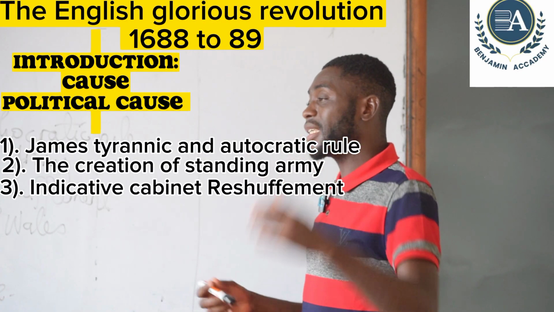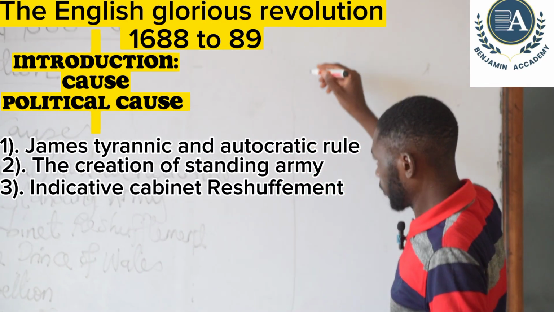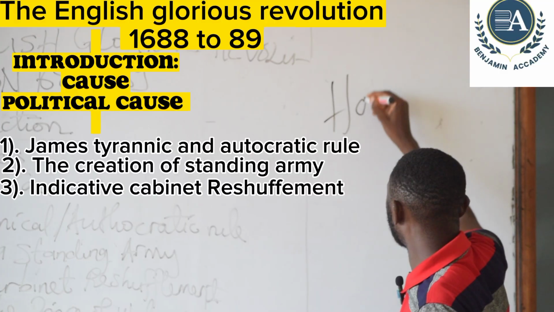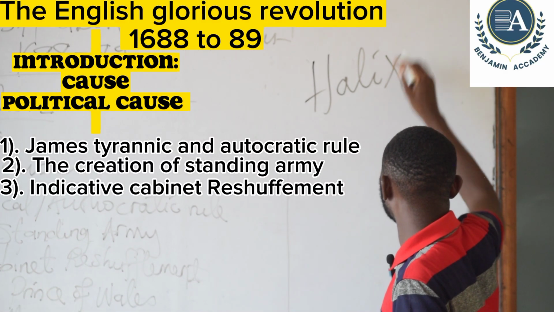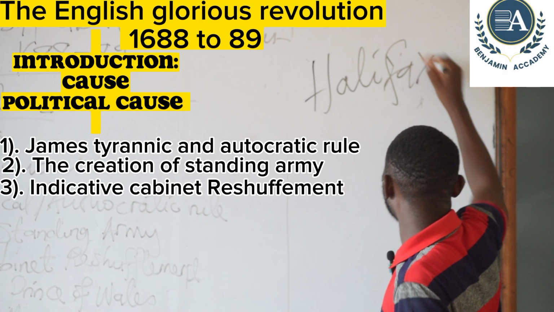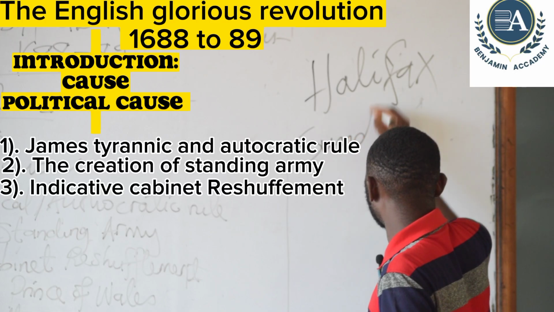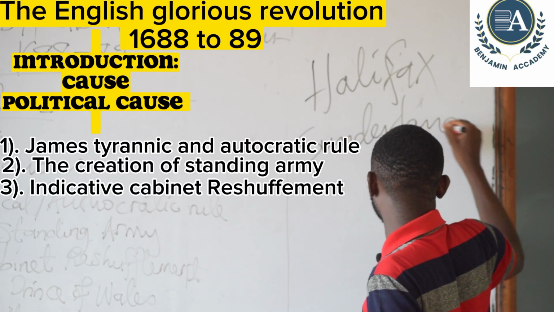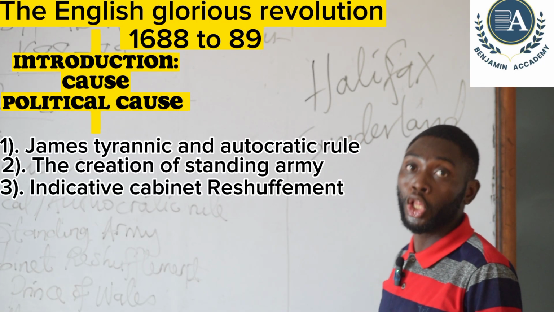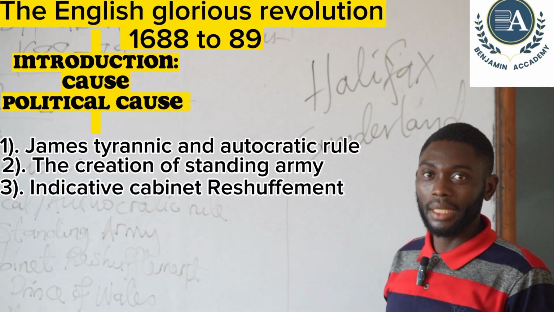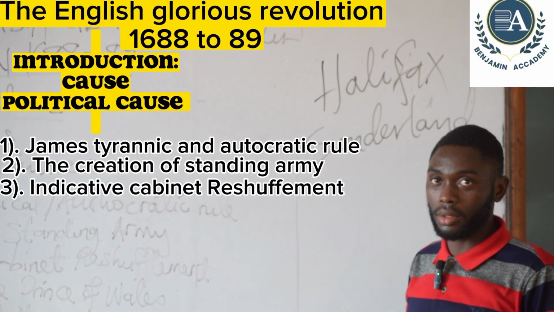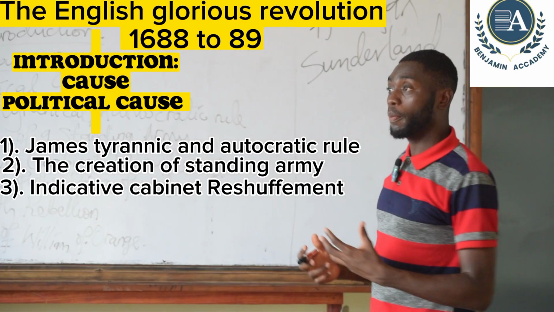We have cases in point where James had to replace Halifax and appointed Sunderland. Halifax was replaced and Sunderland was appointed as Lord President, the President of House of Lords in Britain. This was not welcomed by the people of England.